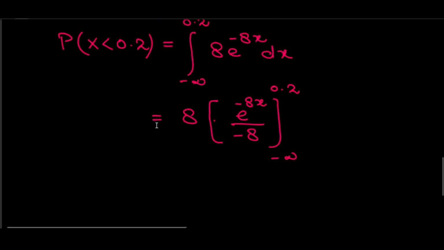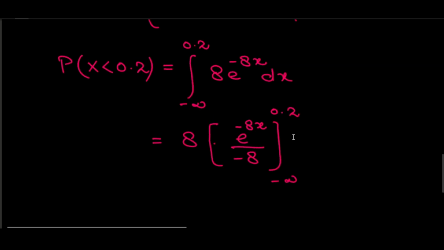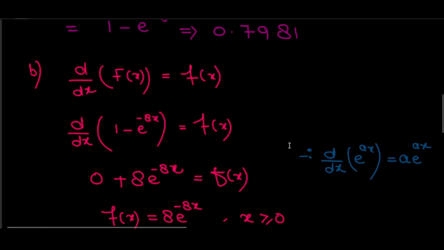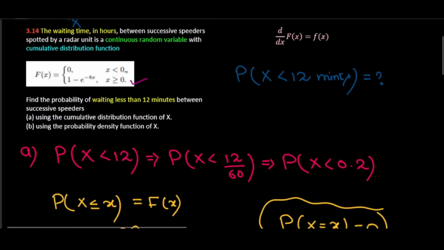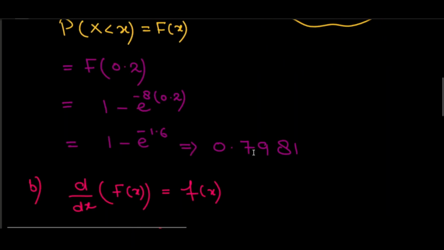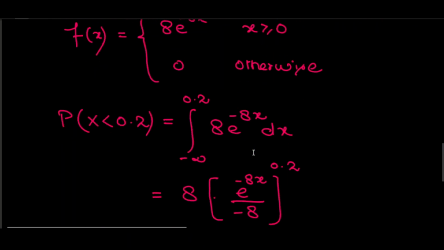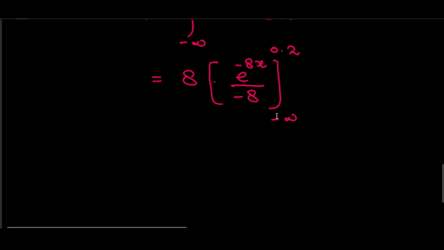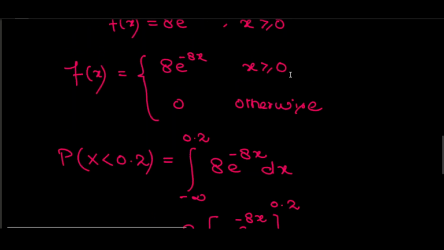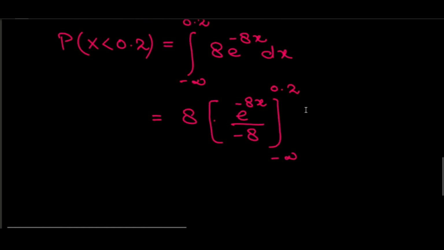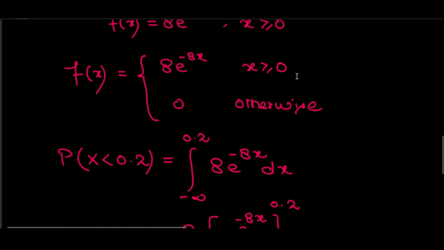One thing is important here. You can see minus infinity to 0.2, so there is a trick here, because the lower limit is 0. How can I replace this? I can also write from 0 to 0.2, because you can see my starting value is 0, my lower limit is 0, and up till 0.2. You can see 0.2 lies somewhere in this interval.